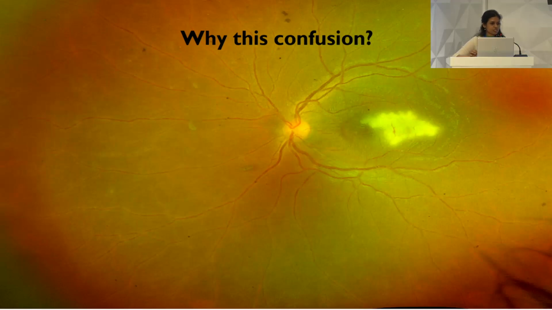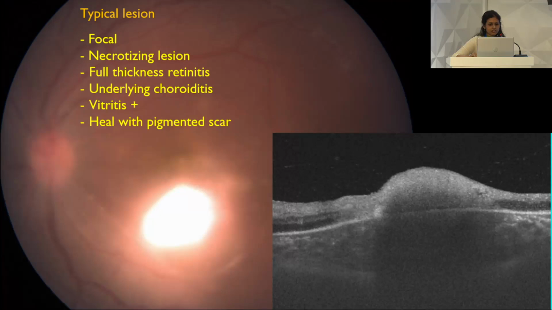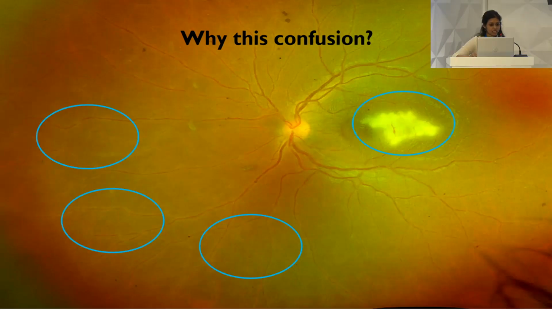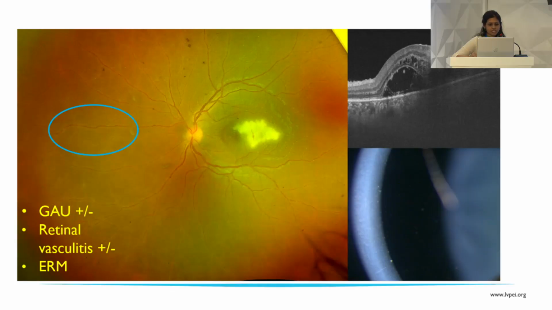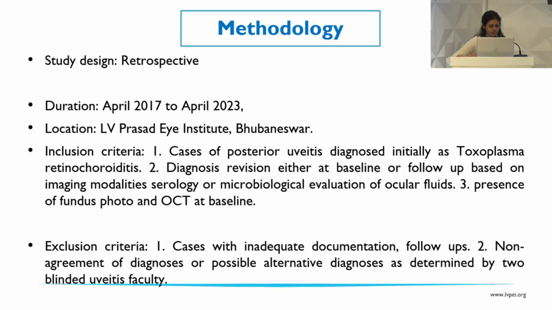The lesion is unifocal or maybe paucifocal, associated with vitritis, plus minus vasculitis, and plus minus an adjacent pigmented scar at times. On OCT, the lesion is full thickness with associated choroiditis. At times, there could be granulomatous anterior uveitis as well.